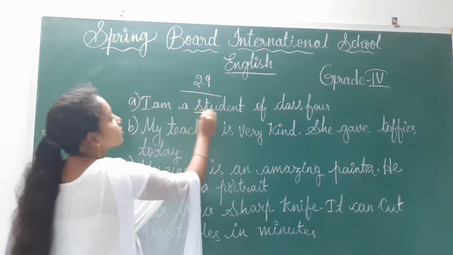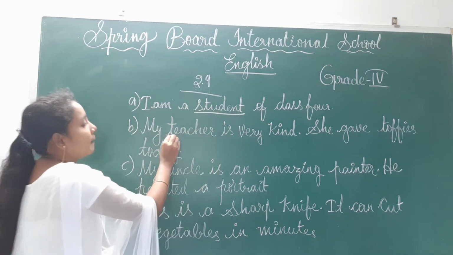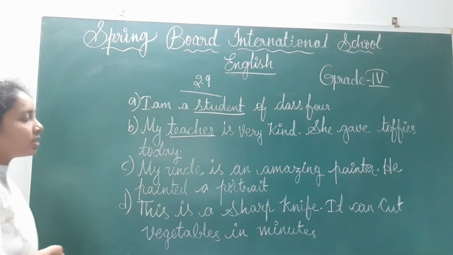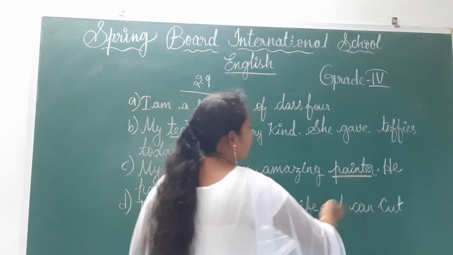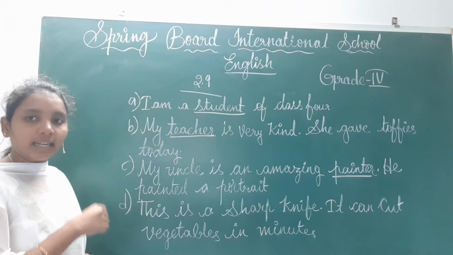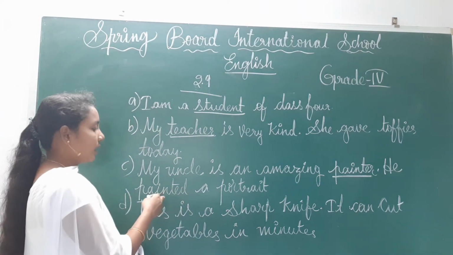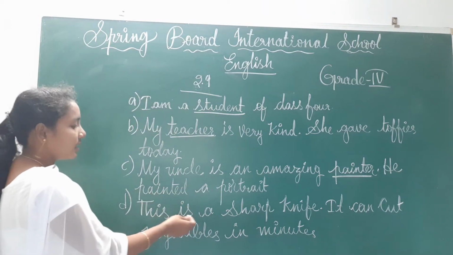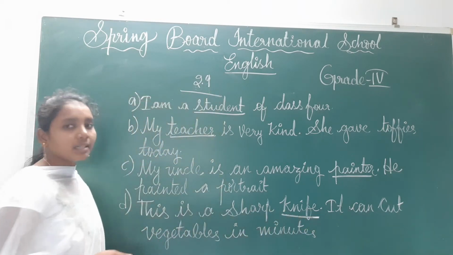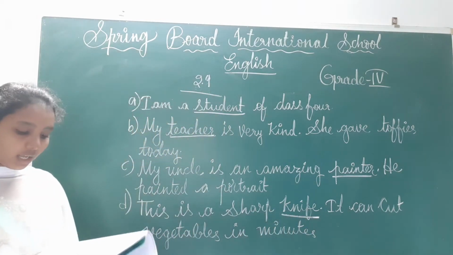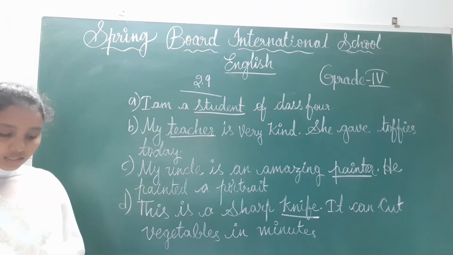I am a student of class 4. My teacher is very kind. She gave toffees today. My uncle is an amazing painter, or we can write artist also. He painted a portrait. This is a sharp knife. It can cut vegetables in minutes, children. Okay, like this.